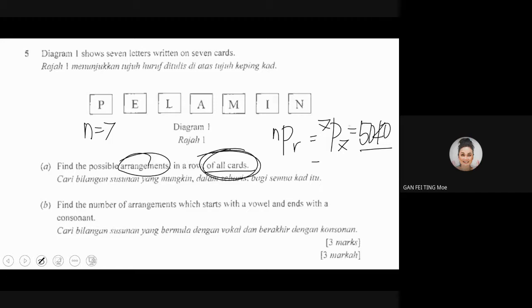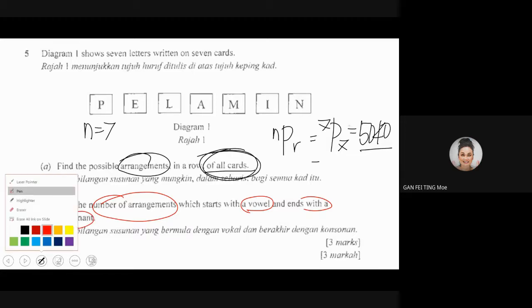Okay, now let's go to the second one. It says find the number of arrangements. Again, the number of arrangements of what? The number of arrangements which start with a vowel and end with a consonant.